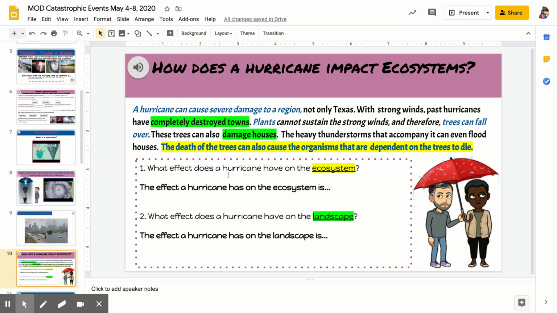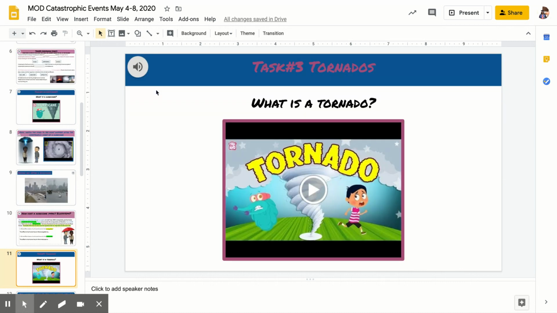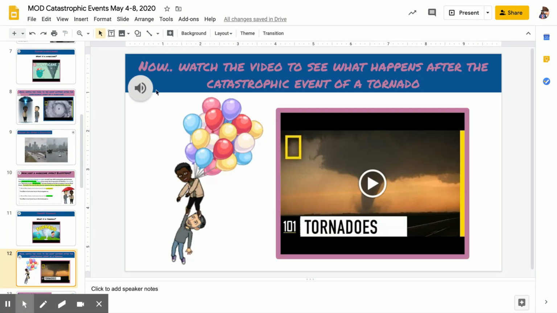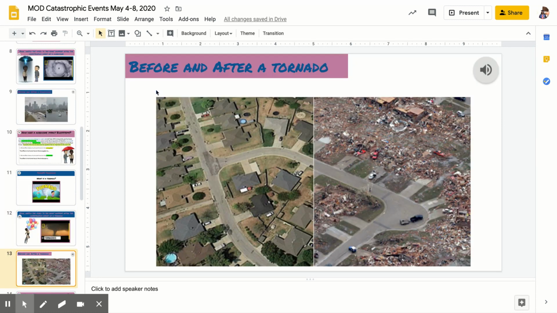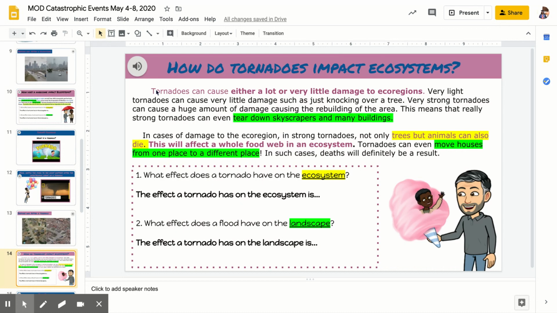So, what effect does a hurricane have on the ecosystem? And as you can see, it's highlighted. So it tells you exactly where that information is. But make sure you listen to it so you understand the information as well. And this will be repeated for all 3 events. So this is hurricane, and you'll see it again right here with tornado. Same thing. You watch the video on what it is, the damage it causes, pictures, and then you'll have the article again to listen to and answer the questions.